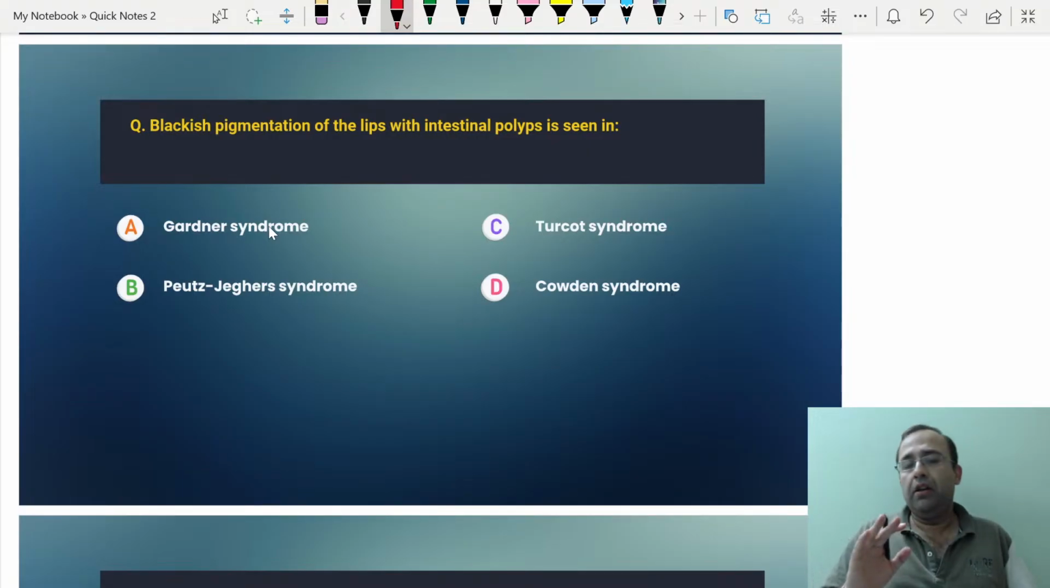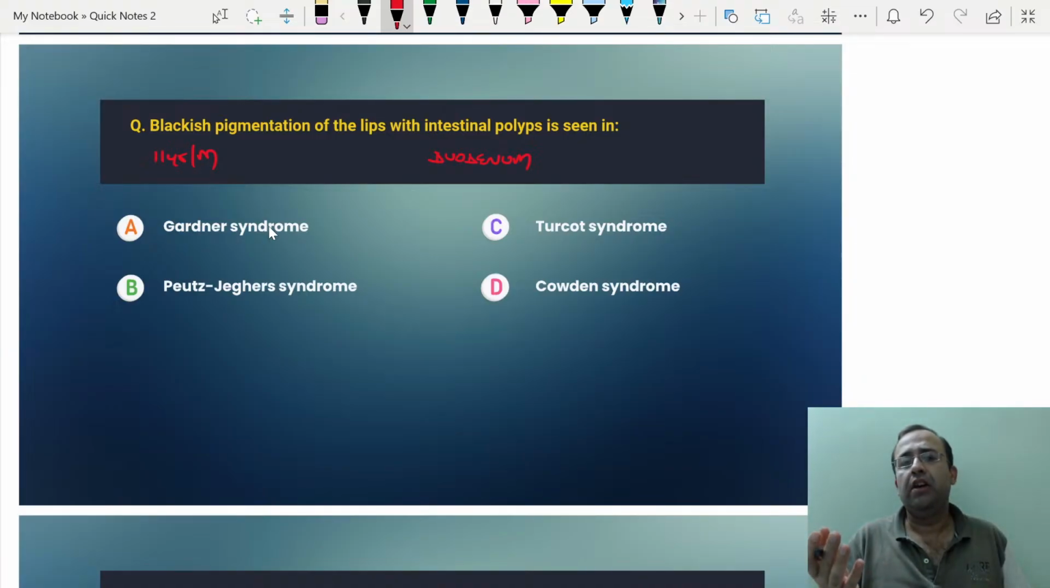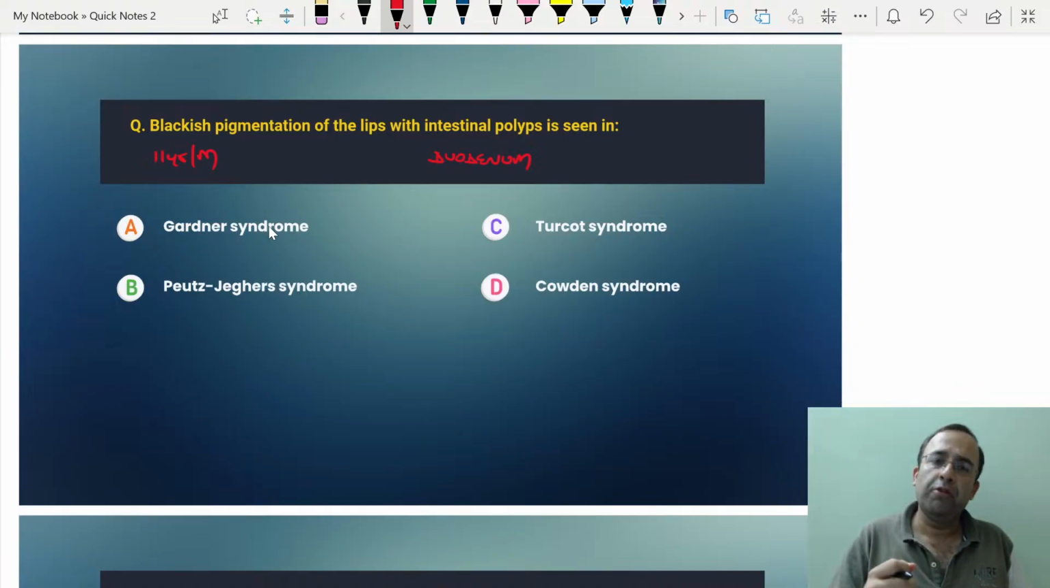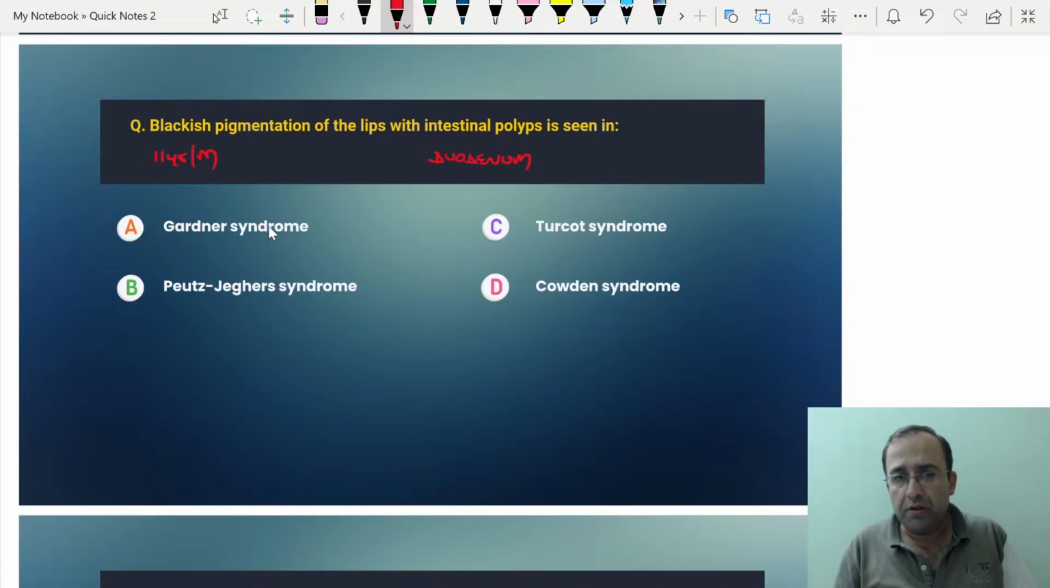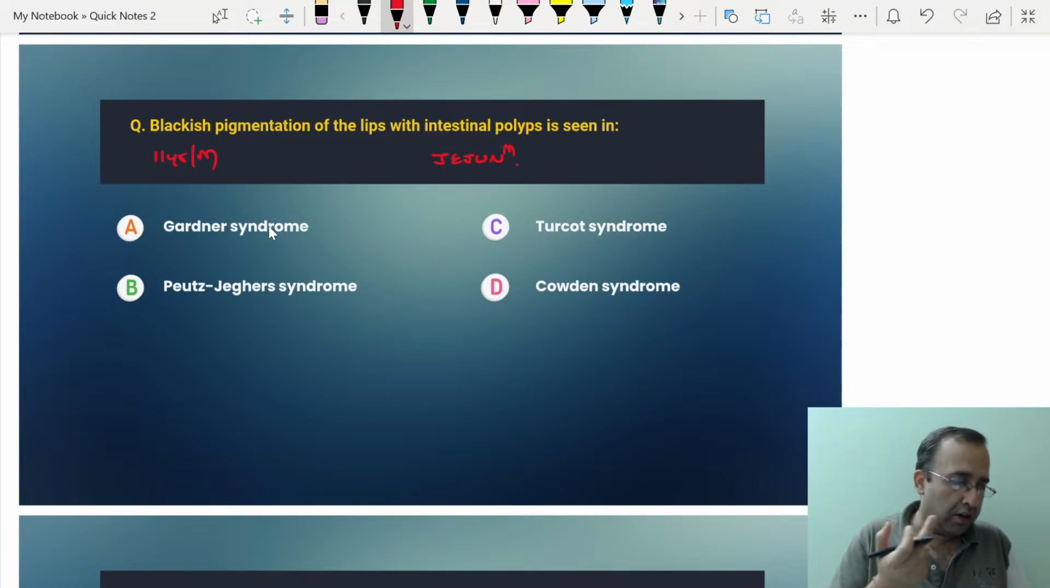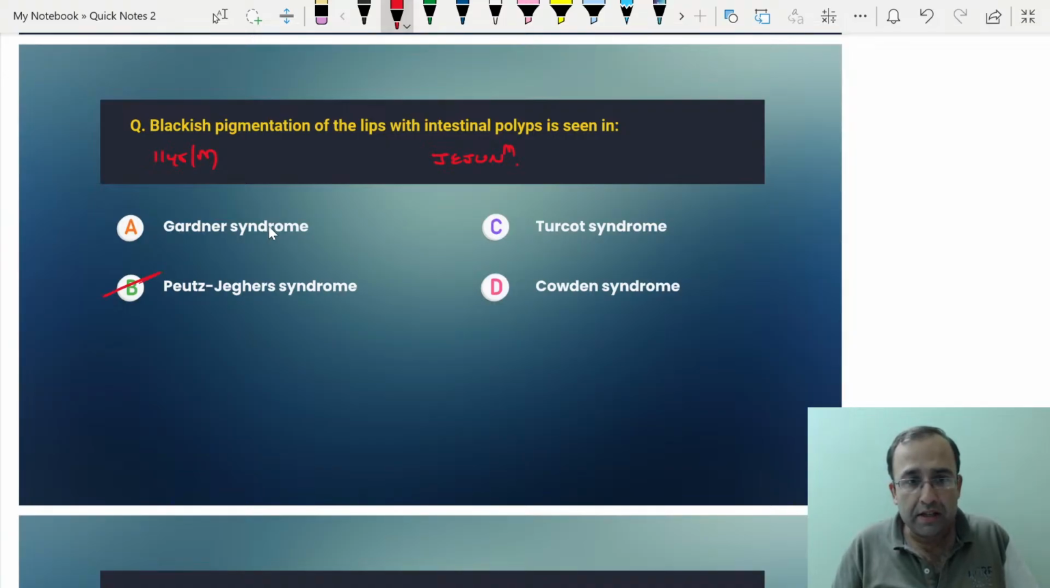again a topic which is focused on a lot: blackish pigmentation on the lips with intestinal polyp. Intestinal polyp, the location most commonly is the duodenum, seen usually in children. That is, if you have a history of an 11-year male child presenting to OPD with intestinal polyps in the duodenum, duodenum and jejunum also can do this, presenting with intestinal polyps in the jejunum with blackish pigmentation around the lips, that is Peutz-Jeghers syndrome. Peutz-Jeghers syndrome is associated with STK11 gene mutation.